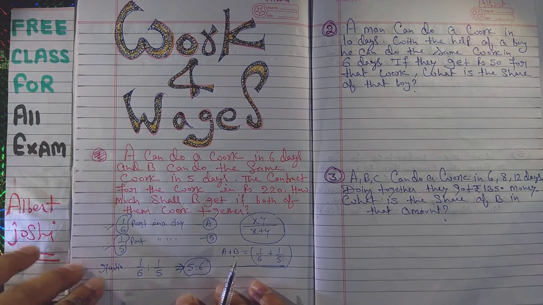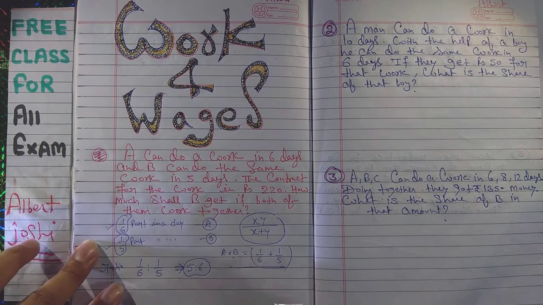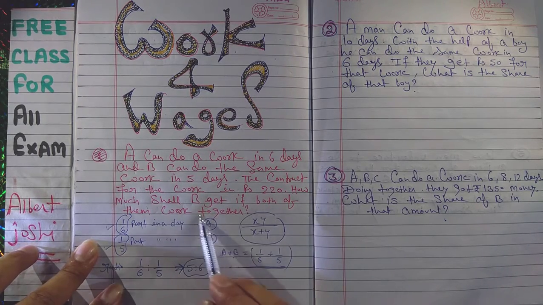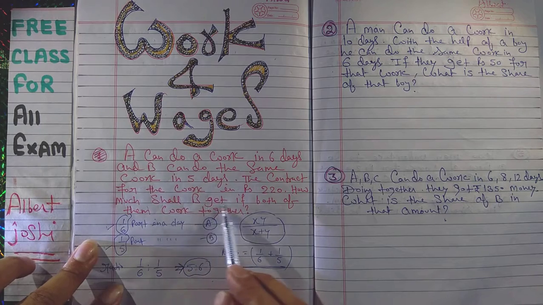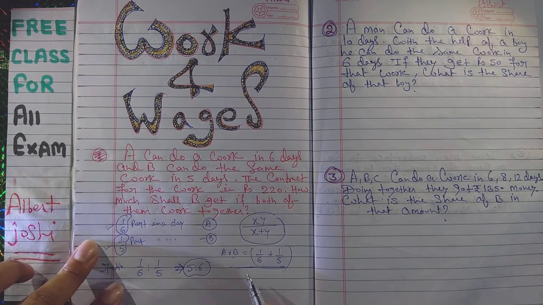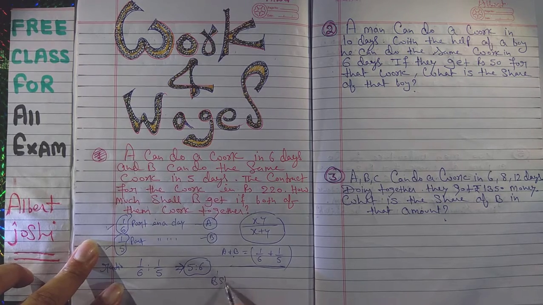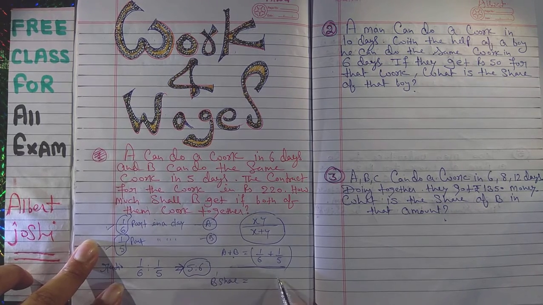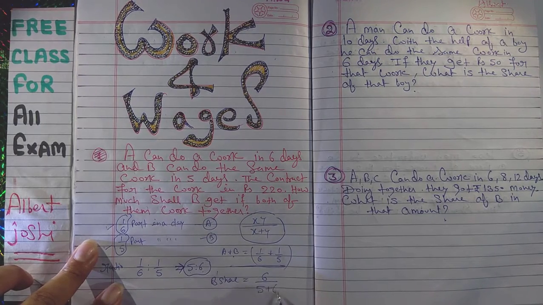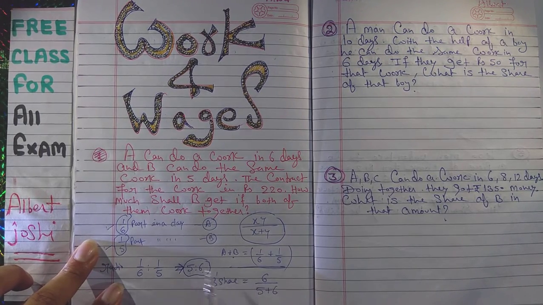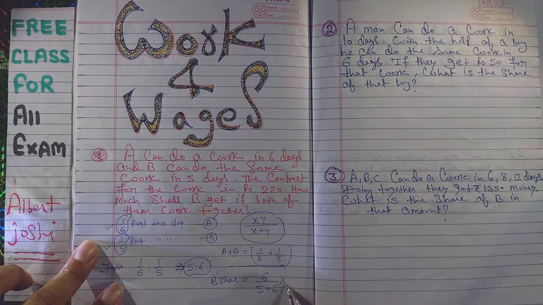Now he has asked, what is the share of B? How much shall B get if both work together? So B's share is equal to the value for B upon 5 plus 6, into total money. Go to the previous lecture on ratio.